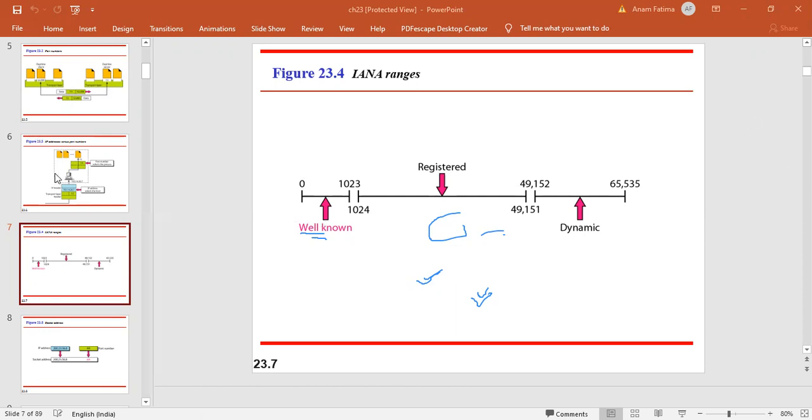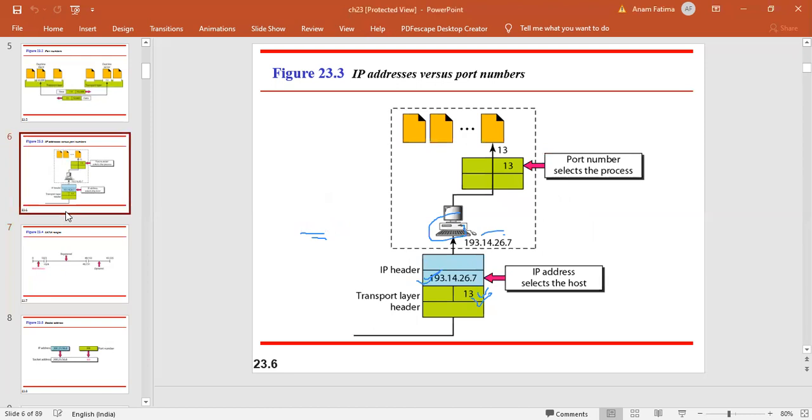So as we see here, we need to identify the difference between the IP address and the port number. Once your data packet travels through different networks with the help of the IP address, it reaches the destination network. You have to see if it is meant for this IP address. Once the IP address matches, next you have to see for which process it is, because there will be n number of processes running on this system. So say this data packet is for the process which is running on port number 13, and it is going to be delivered there.